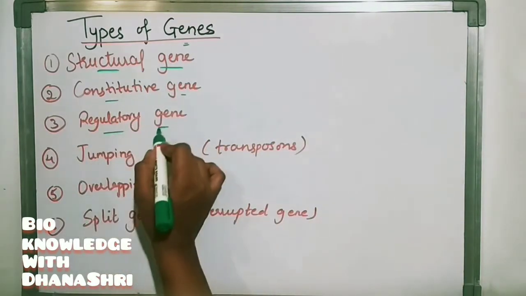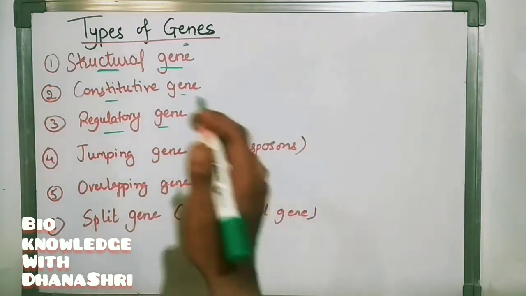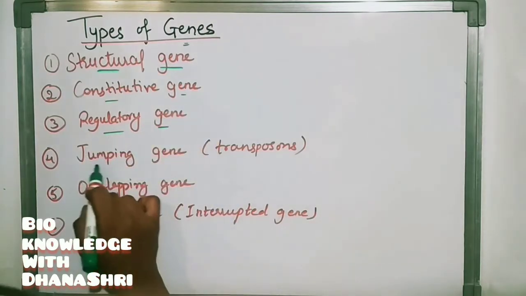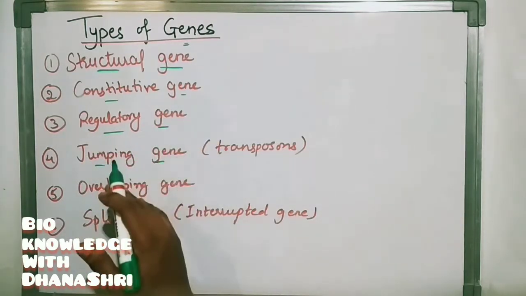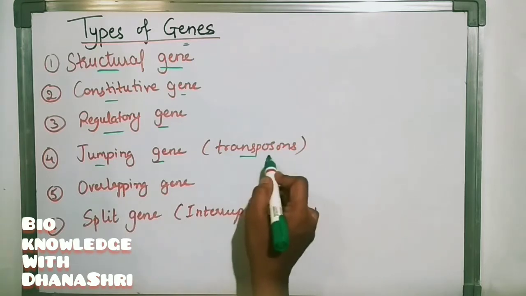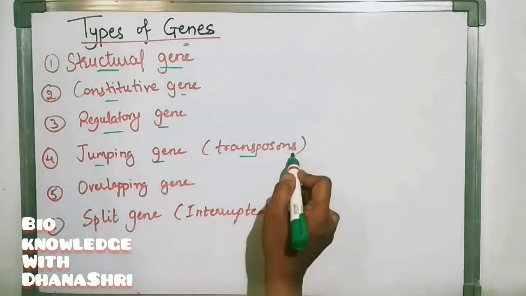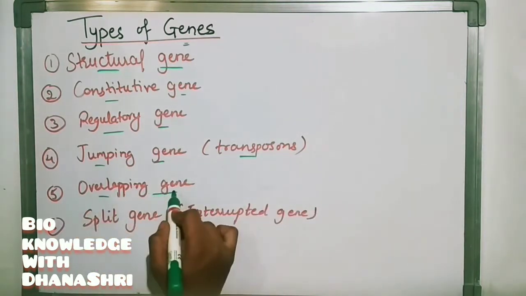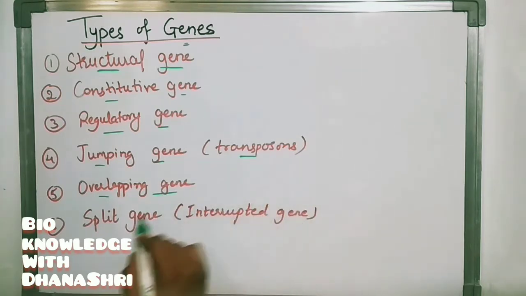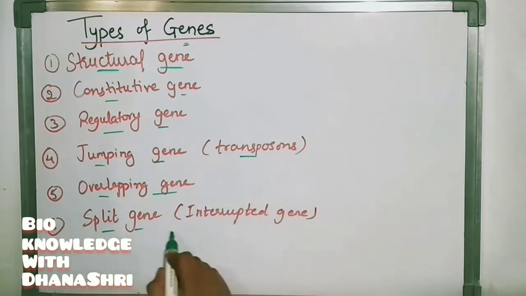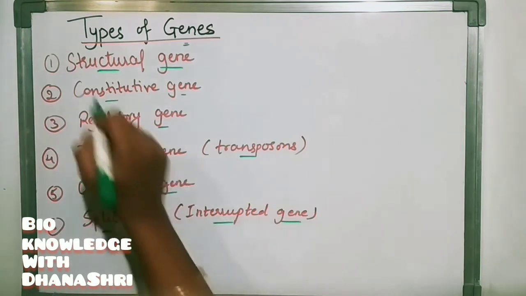Then regulatory gene. It will regulate something, it will regulate the structural gene. Then jumping gene. It will jump from one chromosome to another. That is called a transposon. Next, overlapping gene, which will be overlapped. Then split gene, also called an interrupted gene. These 6 types are there.